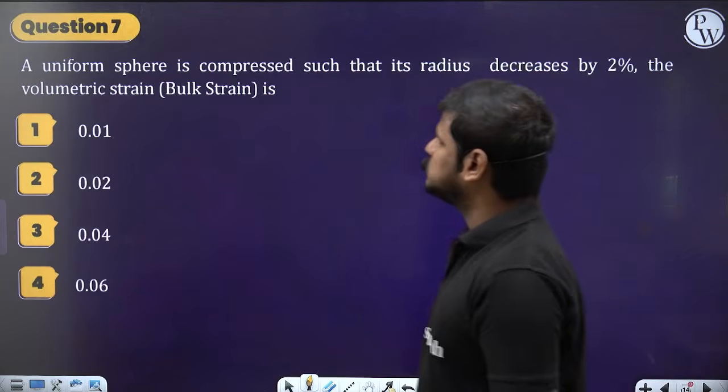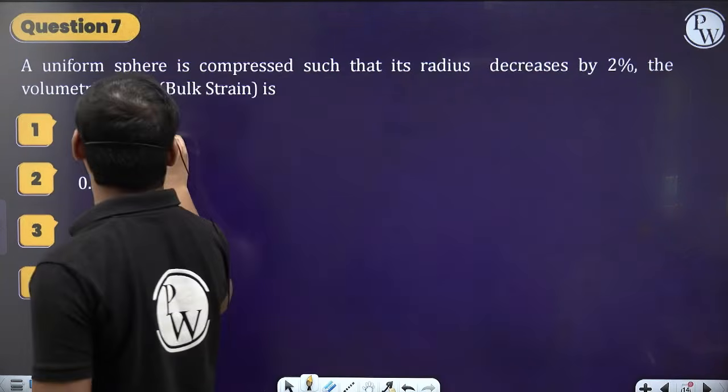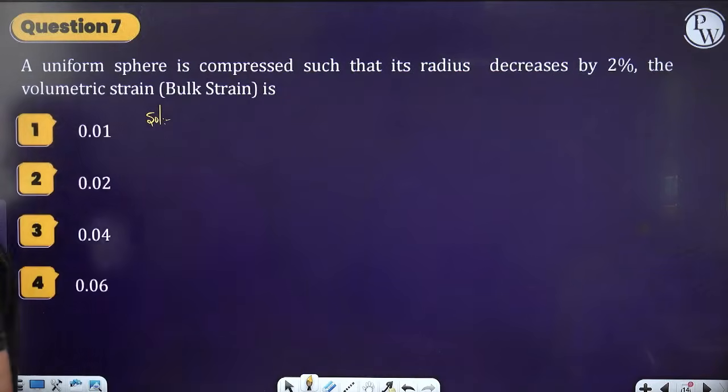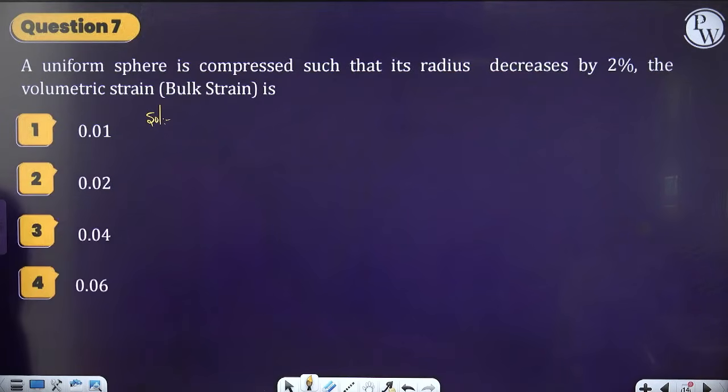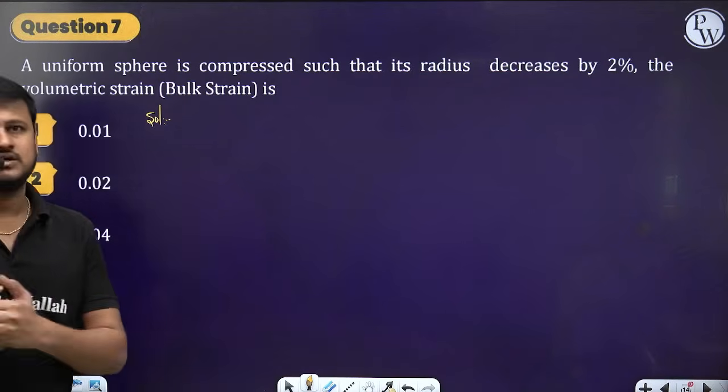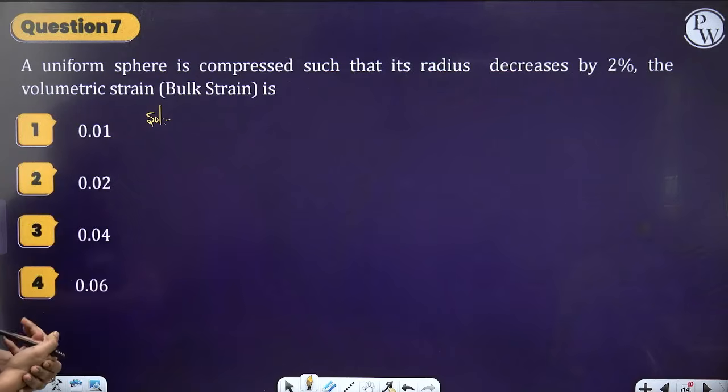So let's try question number 7. A uniform sphere is compressed such that its radius decreases by 2%.